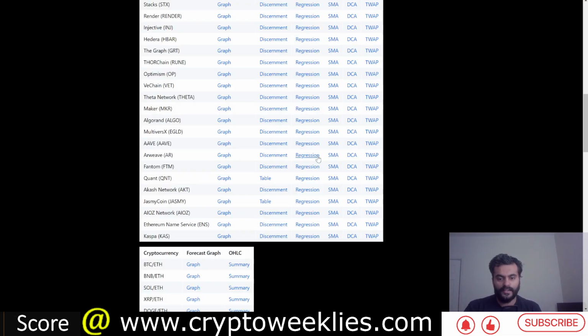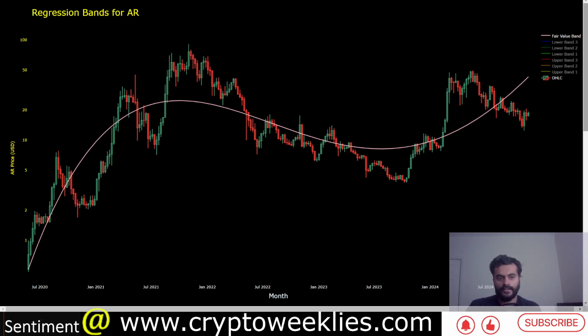Now that we have spent some time on the machine learning based analysis for Arweave, this is one of the key findings for the video. Again, these are the weekly candles for Arweave, and on top of these weekly candles is the pink line, which is the polynomial regression based fair value, based on a non-linear relationship between price and time.